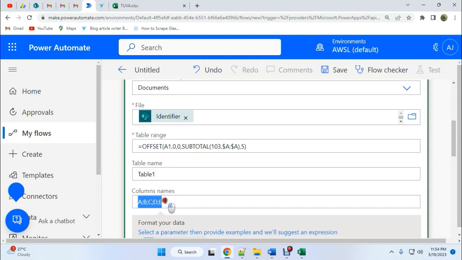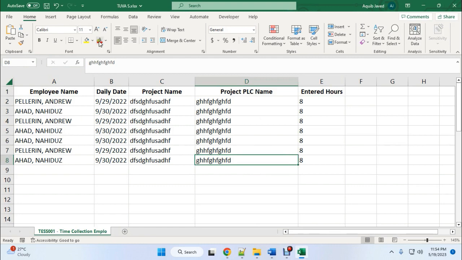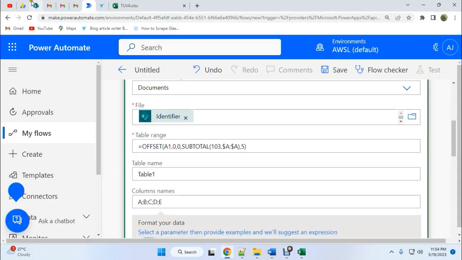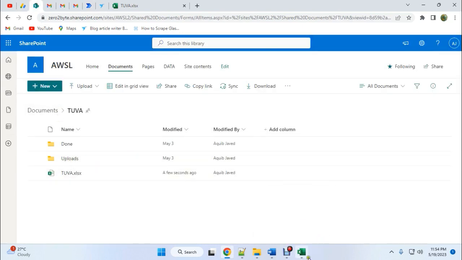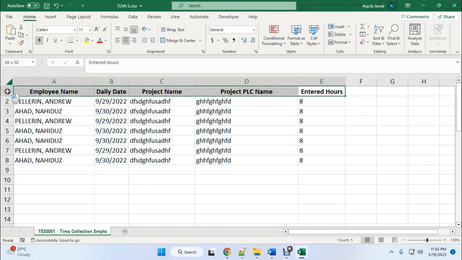A, B, C, D and E. So dynamically, once I upload this file into this SharePoint upload folder, it will get the file metadata and create the table with column names A, B, C, D, E, and we'll just delete row 1, I mean employee name will be replaced with A, daily date replaced with B, and project name replaced with C, project PLC name replaced with D, and entered hours replaced with E.